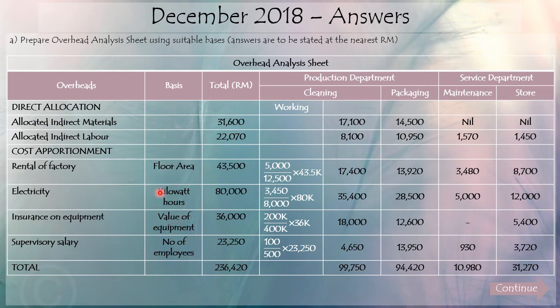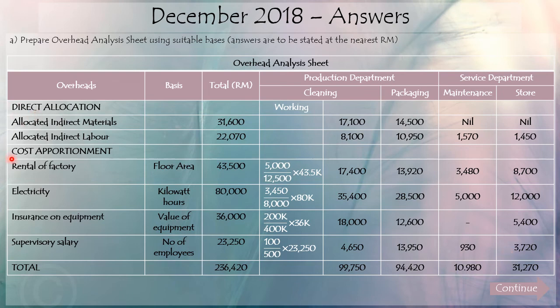So you need to choose what is the best basis of apportionment for you to allocate the overhead accordingly. For rental factory, the best basis of apportionment should be the floor area, electricity should be the kilowatt hours, insurance on equipment should be the value of equipment, and supervisory salary should be the number of employees. And then you apportion accordingly. This is the working that I have shown you. You should get this figure for each of the departments, and then you total up your overhead. So this is the first step, identifying the direct allocation.